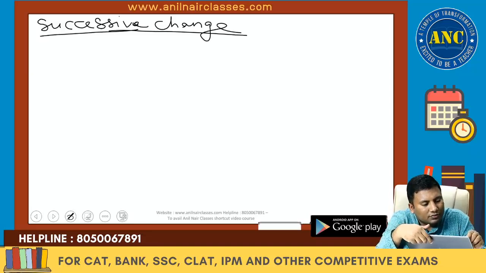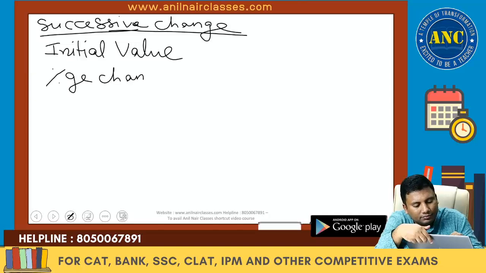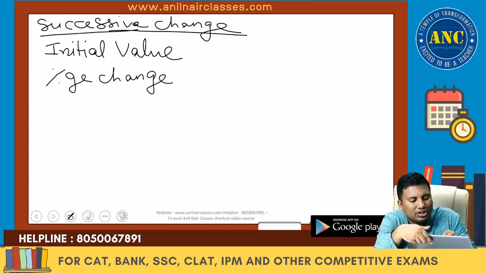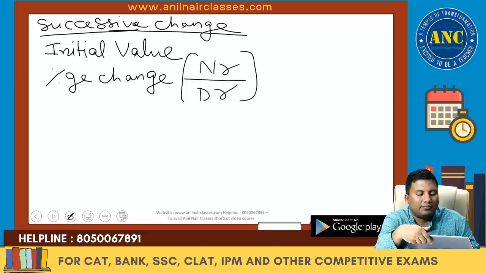First, listen carefully. Initial value will be given. Percentage change will be given. We have to convert into a fraction, which is numerator by denominator.